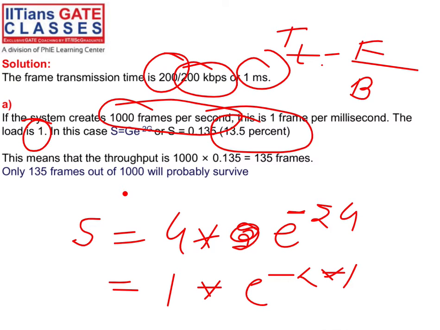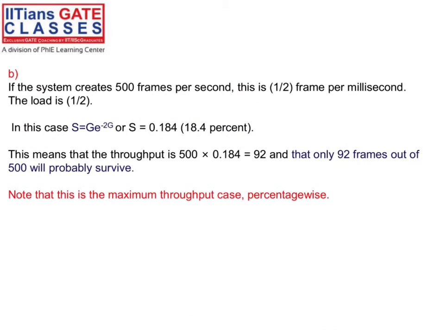It means if you send 1000 frames per second, the max throughput of the system using pure Aloha protocol is only 13.5%. Only that many frames can be sent to the destination without suffering from the collision. It means 135 frames, right? So 135 frames out of 1000 frames will survive without suffering from the collision. Others may suffer.